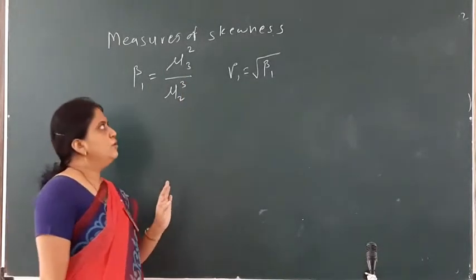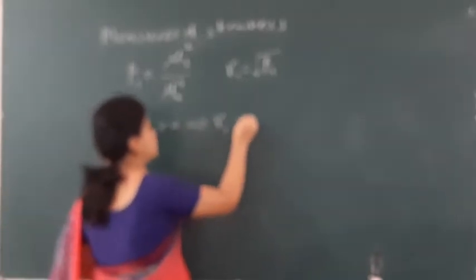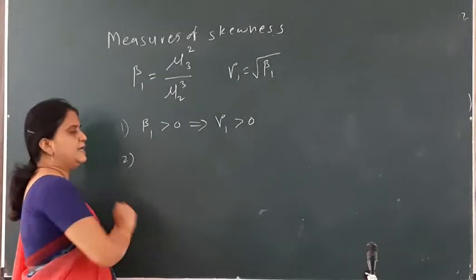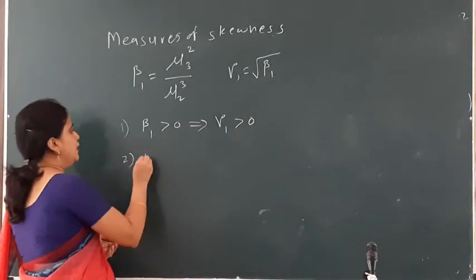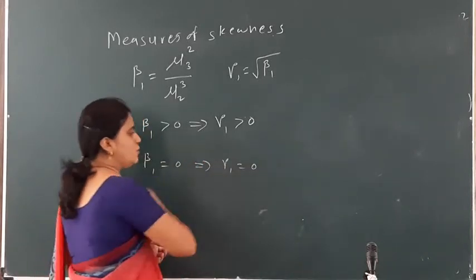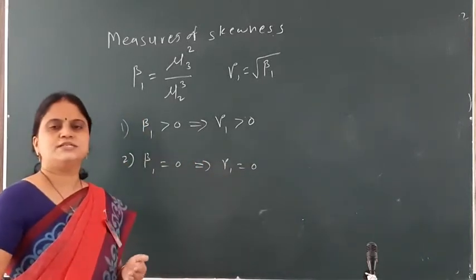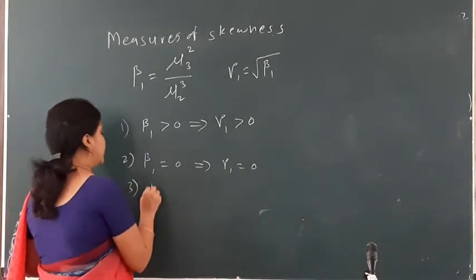The results based on these are: if the value of beta 1 is greater than 0, which implies gamma 1 is also greater than 0, hence the distribution is positively skewed. If beta 1 equals 0, which implies gamma 1 also equals 0, hence the distribution is symmetric.